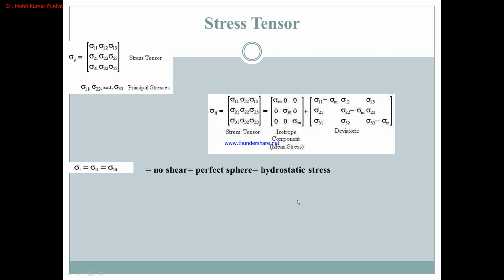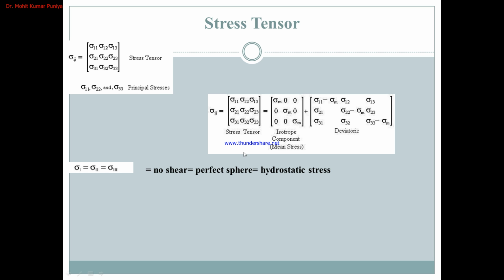Now this is the stress tensor, or we can say this is the stress matrix. We can represent the stress matrix at every point, sigma 11, sigma 12, as a 3 by 3 matrix. This whole matrix represents the stress tensor. Here sigma 1, sigma 2 and sigma 3 are the principal stress axis, intermediate stress axis, and the minor stress axis.